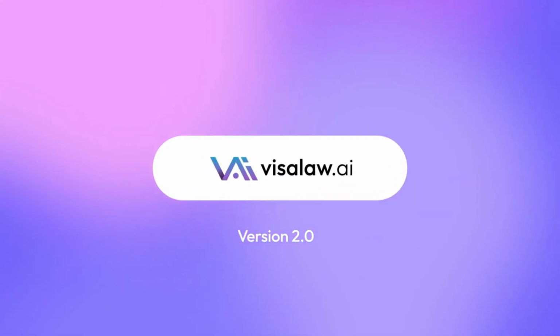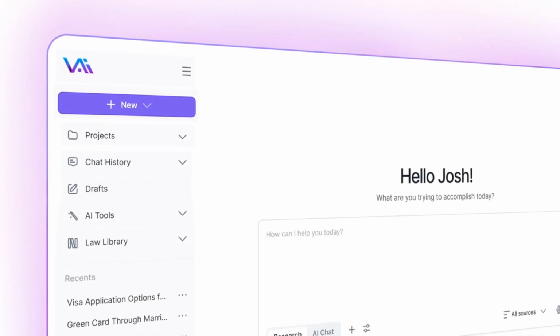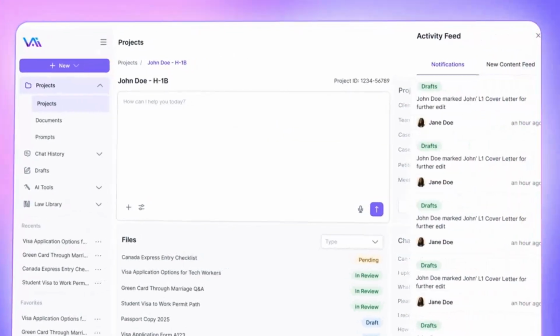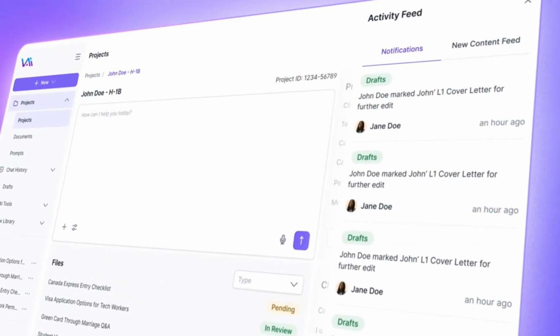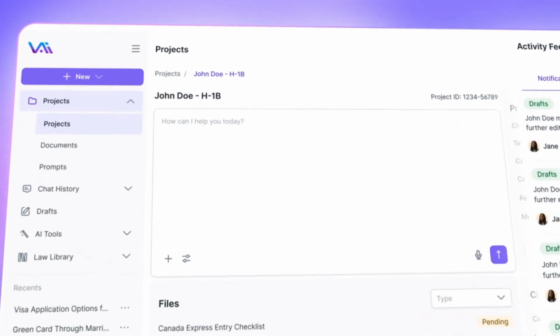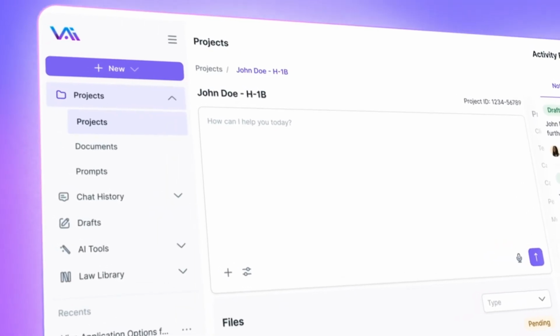Visalaw is the first immigration intelligence platform built by immigration lawyers for immigration lawyers. We built it to support every area of an immigration law firm's work, not just research, not just drafting, but the full practice of immigration law, restoring attorneys' time for client advocacy.